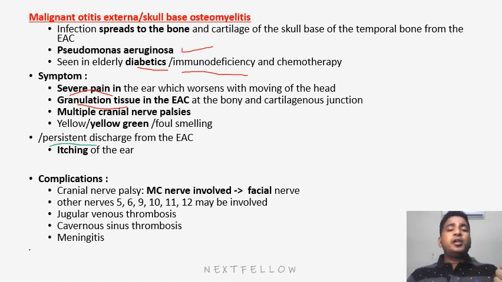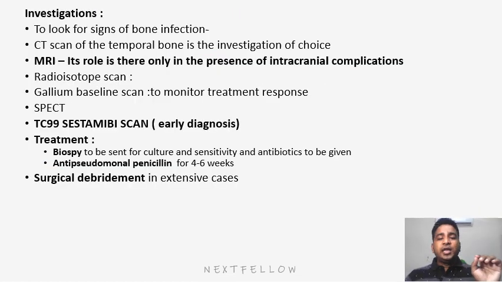Now, which is the most common nerve involved? Answer is facial nerve. It has been asked in the exam. In malignant otitis externa, the facial nerve is most commonly affected. Other nerves may be 9, 10, 11, 12. What is the treatment? Treatment is to start anti-pseudomonal antibiotics.